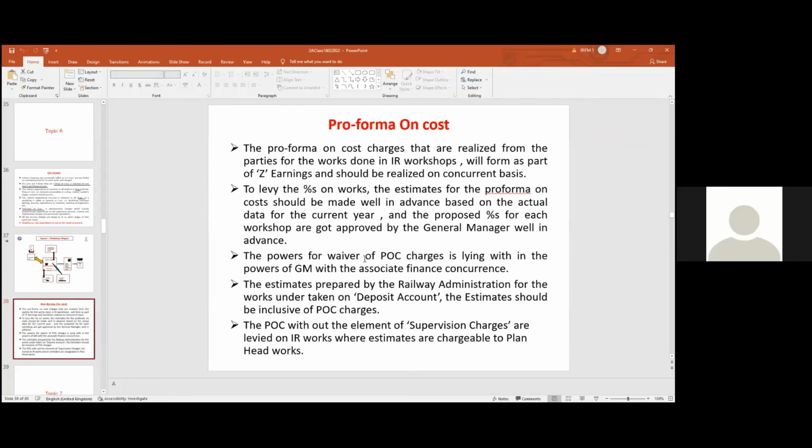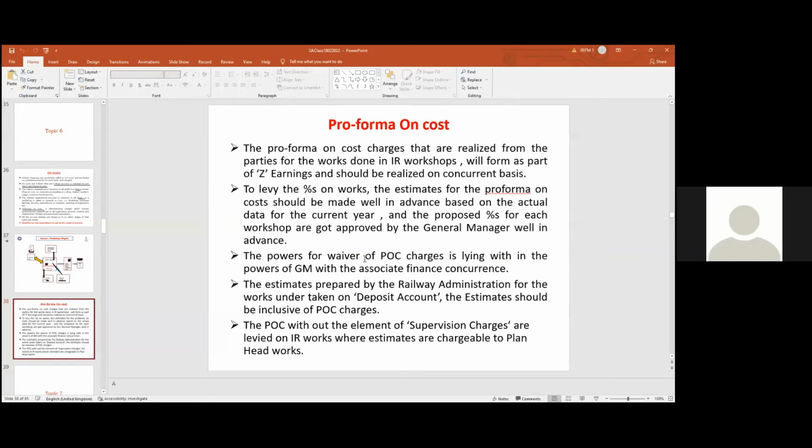And the waiver of anything of this kind of work, for example, if they want to waive it, is not within the powers of the workshop accounts officer. It is only with the approval of the GM, the general manager, only. He has to approve the waiver of pro forma cost. So pro forma cost is so important. So, administration.